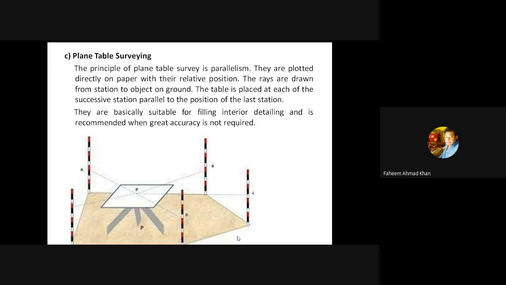He or she can study the locations, the surroundings of a point while being in the office by performing plane table surveying.